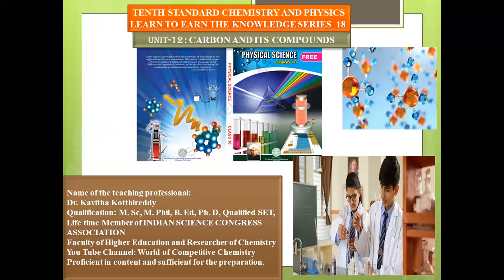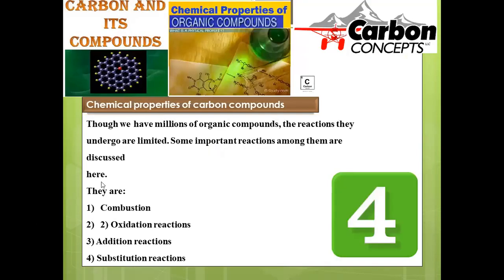Now we are going to discuss a few chemical properties which are relevant to carbon and its related compounds. In the earlier session, we completed the detailed regulations of IUPAC to name the millions of organic compounds. By using these strategic protocols, it is possible to identify which compound belongs to which name. Now we are going to discuss what kind of chemical reactions are possible for these organic compounds. Basically, organic compounds are so many.